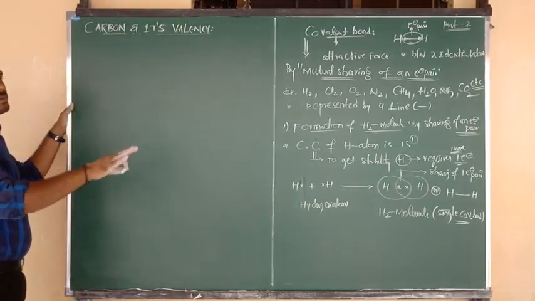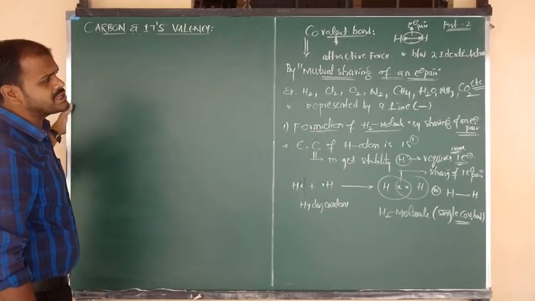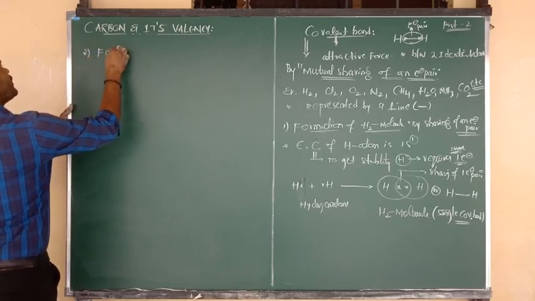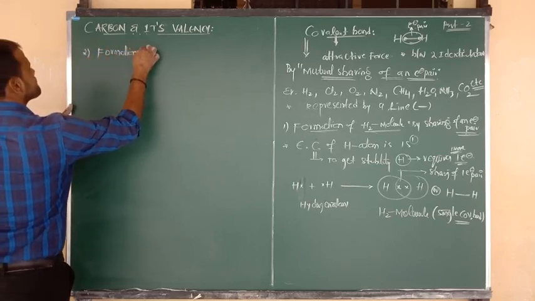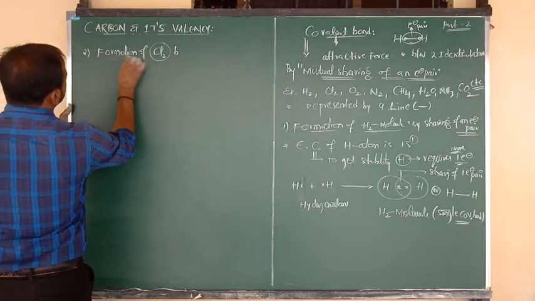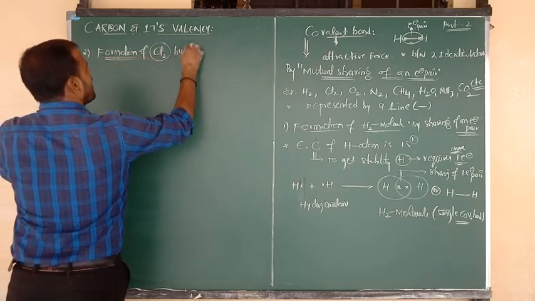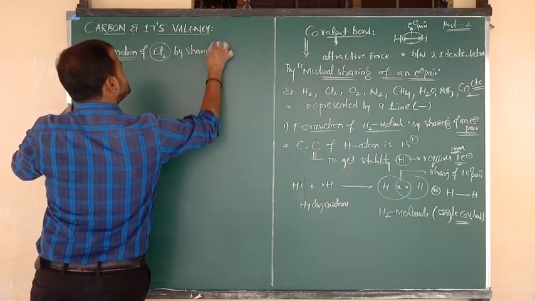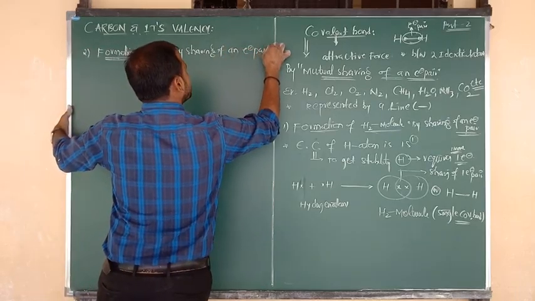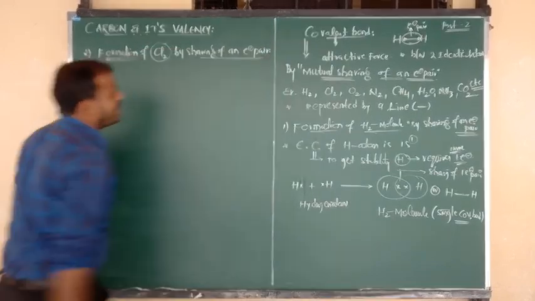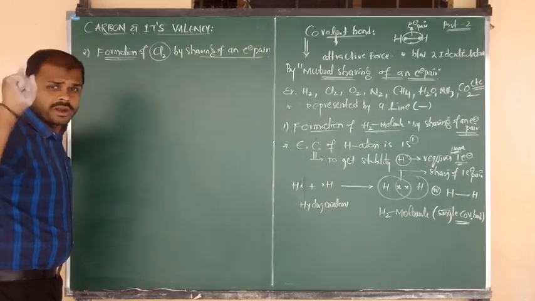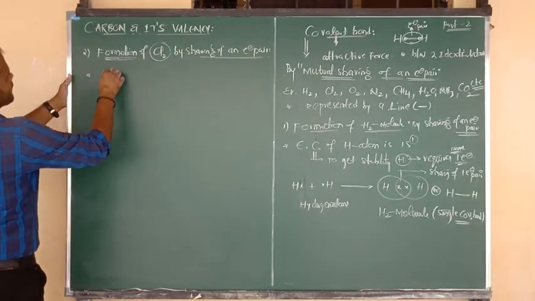Right now, so formation of hydrogen molecule by sharing of an electron pair, I have shown you. And second example, that is nothing but the formation of Cl2 molecule by sharing of an electron pair. Okay, fine. First of all, Cl2 molecule means here how many chlorine atoms are there? Two chlorine atoms are there. Let me consider one chlorine.